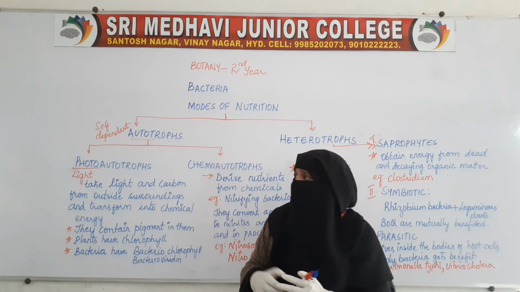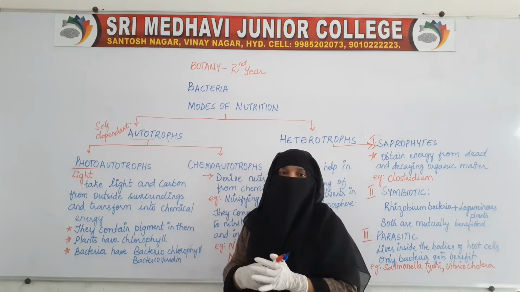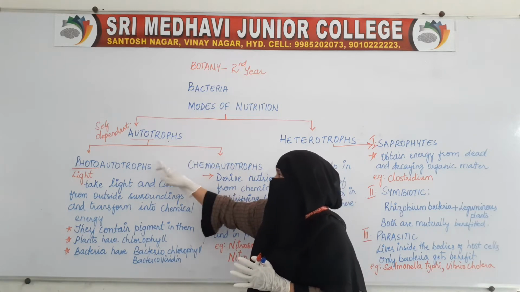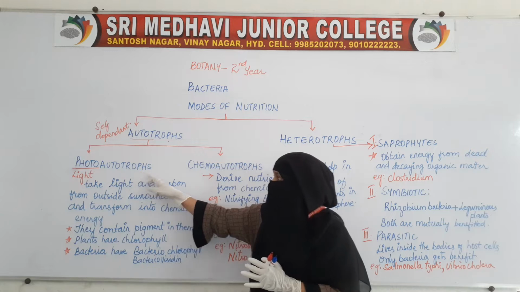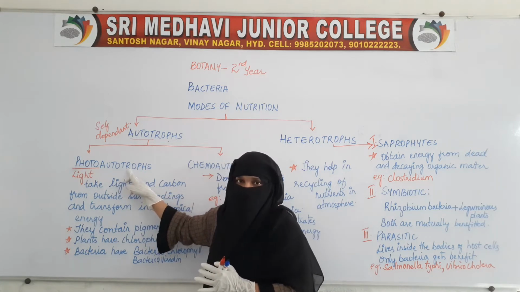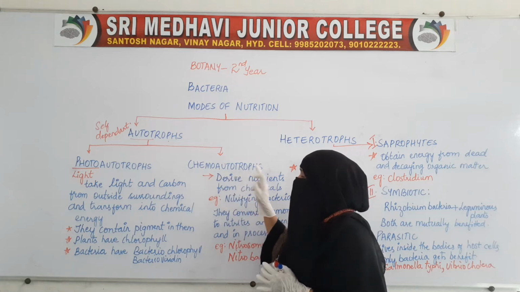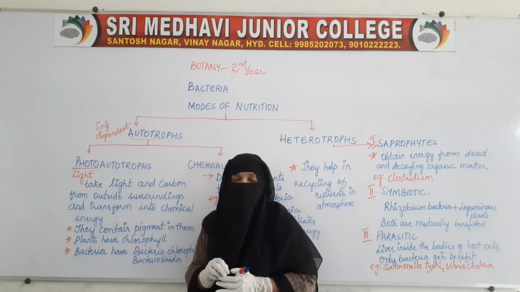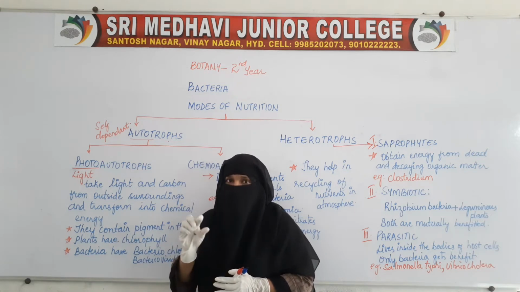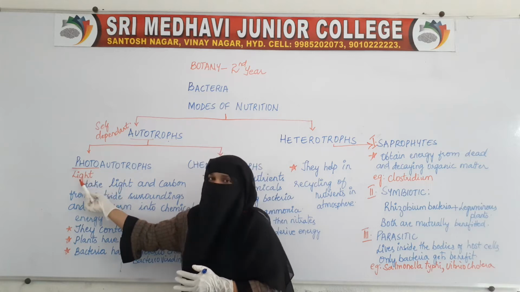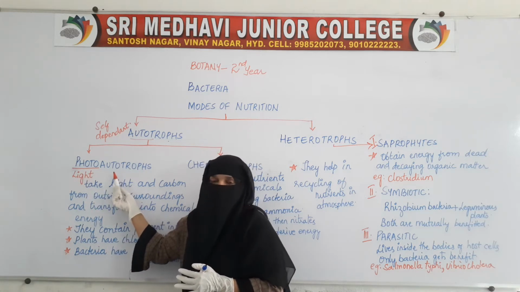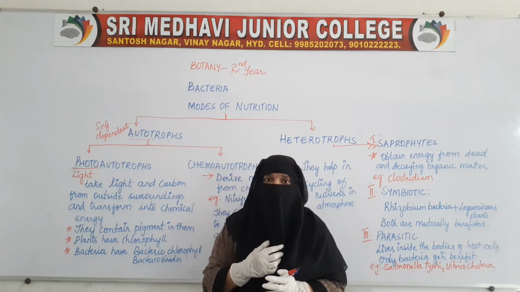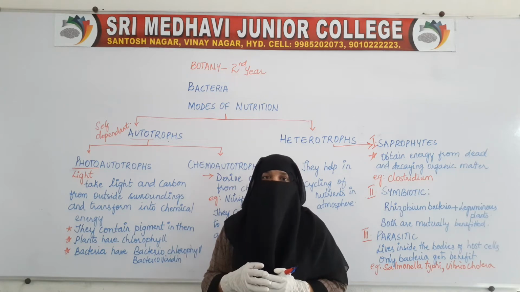Now we will see further that autotrophs, the self-dependent bacteria, are further classified into two categories. The first is photoautotrophs and the second is chemoautotrophs. Now coming to photoautotrophs. The word photo means light. These bacteria will trap the sunlight and prepare their own food.